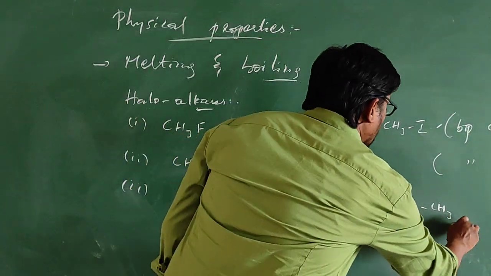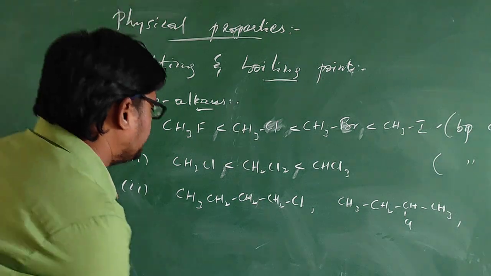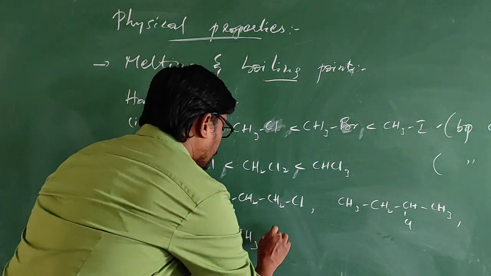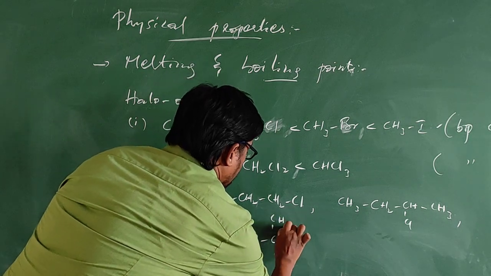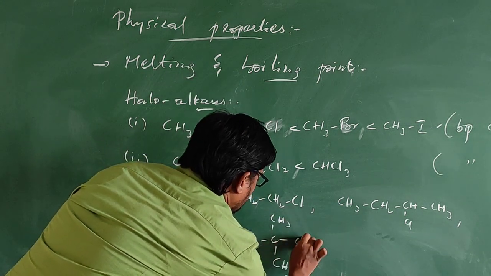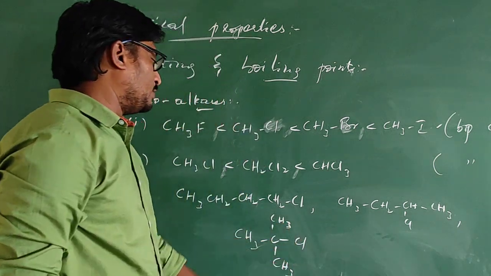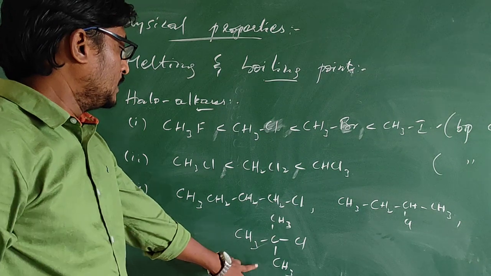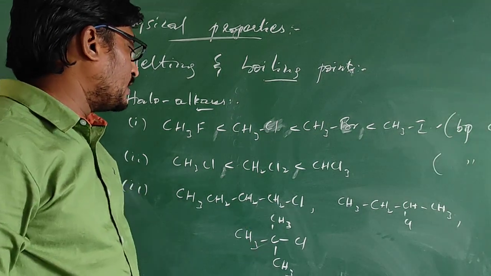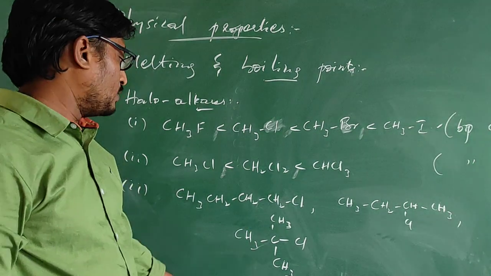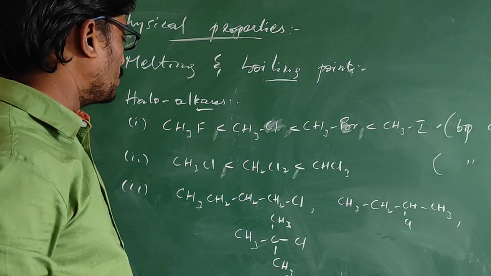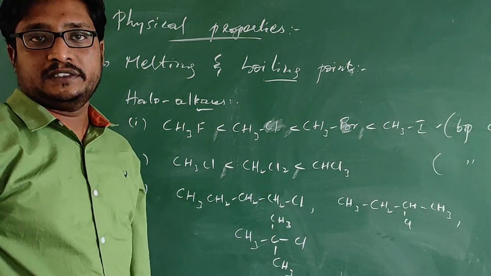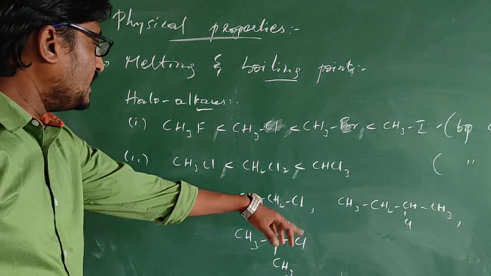Let us see one more isomer, (CH3)3CCl. This is the next isomer. This is also called tertiary butyl chloride, or 2-chloro-2-methyl propane. So these are the isomers.